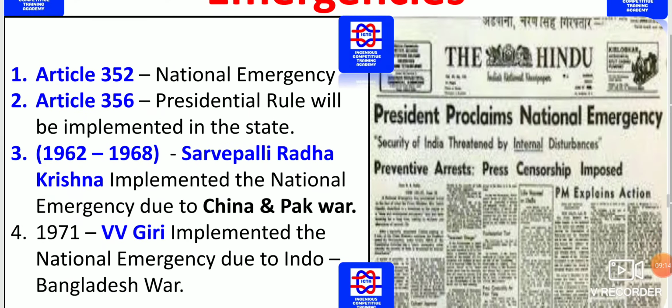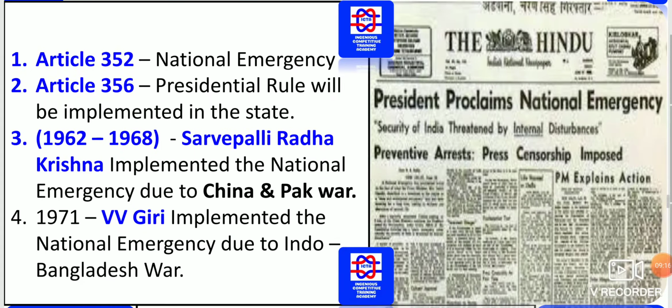And what exactly are the emergencies we have? As I told, we have 3 emergencies: financial, political, and national emergency. Article 352 deals with the national emergency. This proclamation of emergency is initiated by the President. Under Article 356, President's rule will be implemented in a state, as per the Article 356 of the